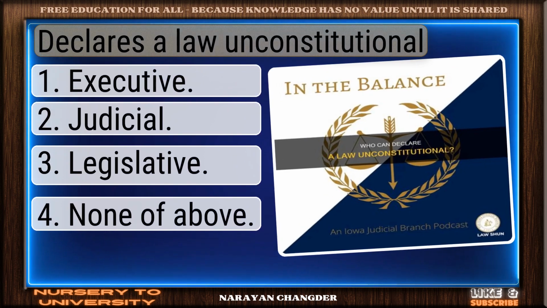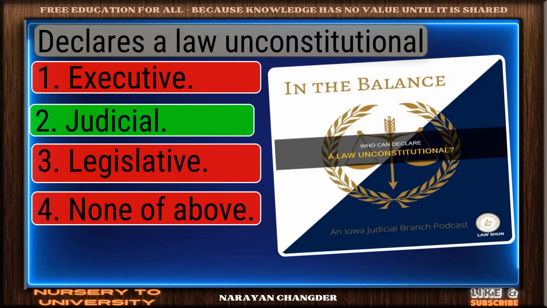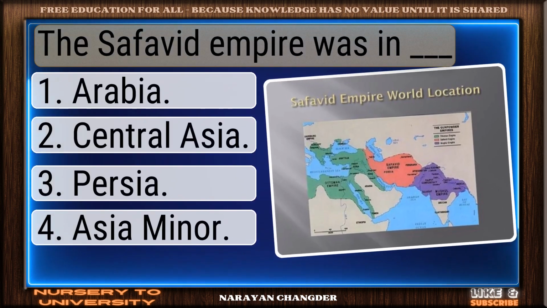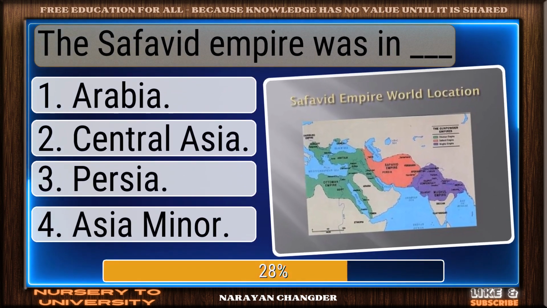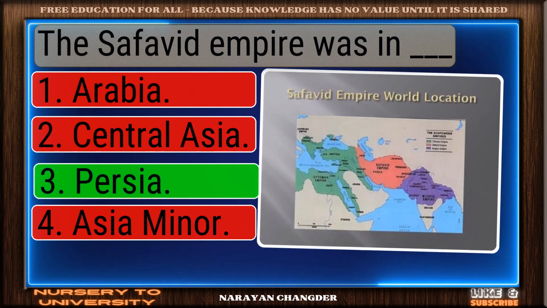Declares a law unconstitutional. Solid response. Judicial is a valid choice. The Safavid Empire was in Dash. Strong choice. Persia is the right answer.